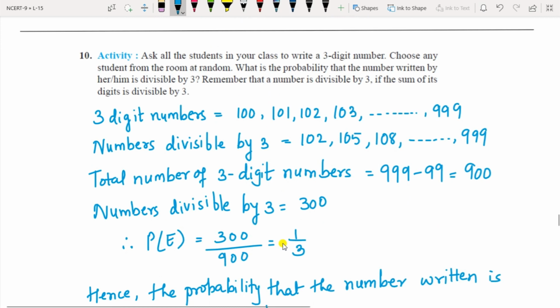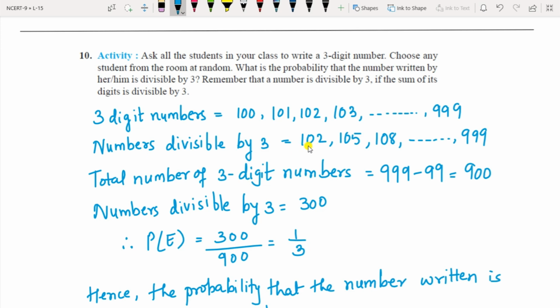Question 10: you have to write a 3-digit number. They have asked in a class to write a 3-digit number for all the students. So 3-digit numbers start from 100 and go up to 999. Now choose any student at random, and what is the probability that the number written by him or her is divisible by 3? You have to ask any one student, and whatever number he has written should be divisible by 3.